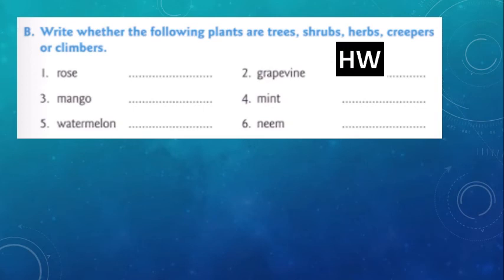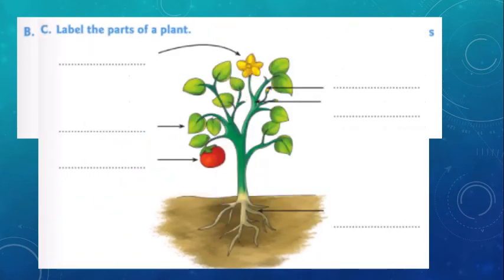This is your homework. Okay, children? Next, shall we label the parts of the plant? Come. First, one is flowers. Next, this side is bud. Next one, leaf. Next, stem. Next thing is fruit. And the final one is root.